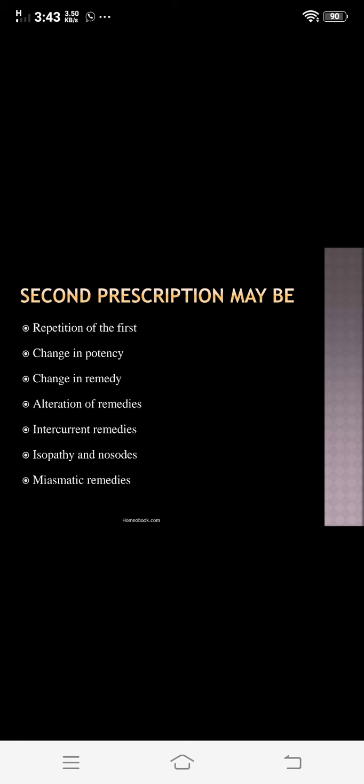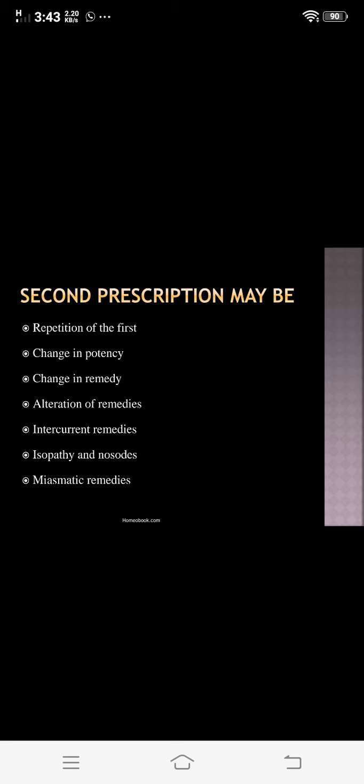That is, some remedies have a natural complementary remedy that is present in nature. Then the third type is acute to acute complementary. That is, the first remedy is acute and the second remedy, which is also acute, is complementary to the first remedy. So these are the three types of complementary remedies.